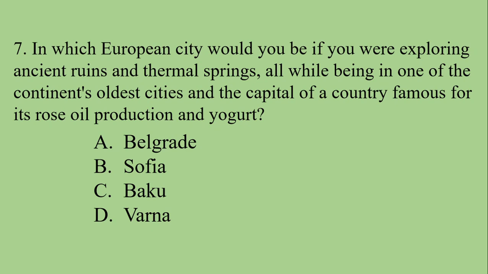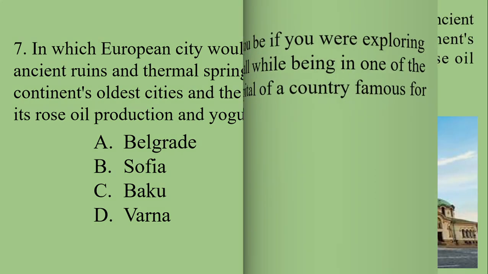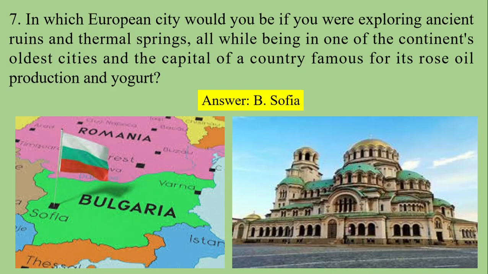Next, number seven. In which European city would you be if you were exploring ancient ruins and thermal springs, all while being in one of the continent's oldest cities and the capital of a country famous for its rose oil production and yogurt? A. Belgrade, B. Sofia, C. Baku, and D. Varna. The answer is Sofia.